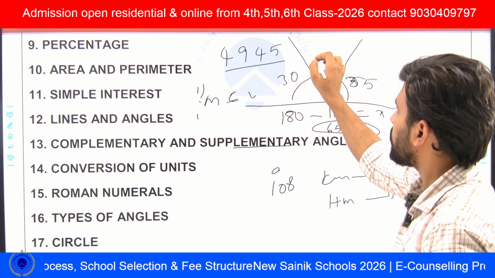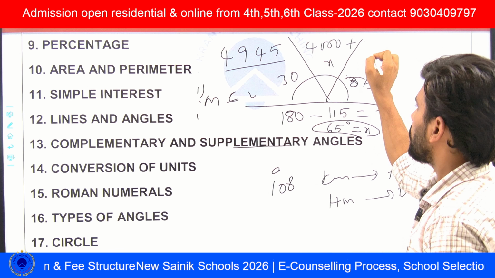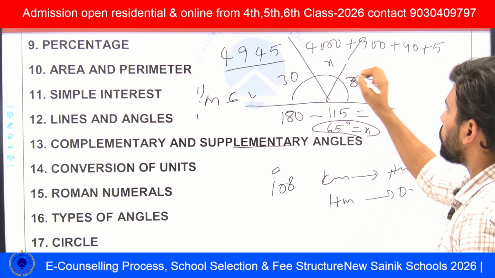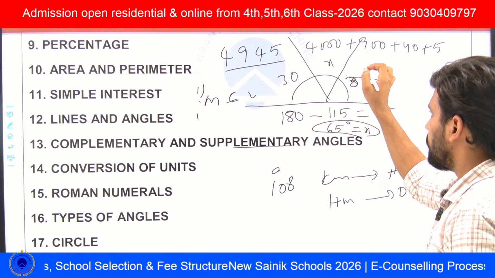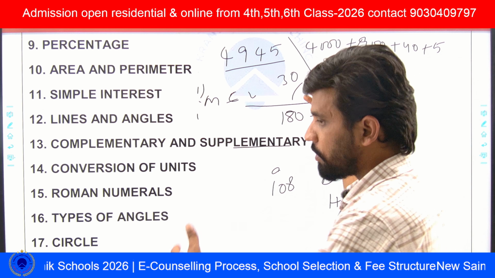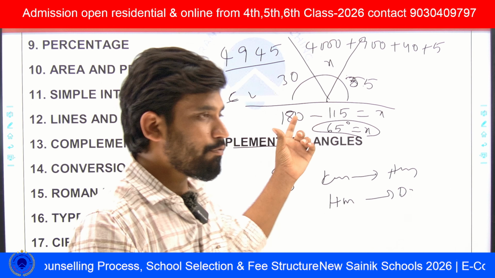We have to expand this number: 4000 plus 900 plus 40 plus 5. What is 4000 in Roman numerals, and 900, and 40, and 5? Then you will see the options as they are. This is one type of question.